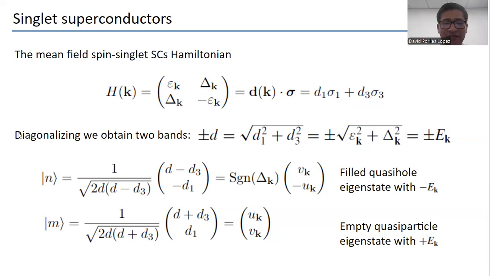If we diagonalize this Hamiltonian, we obtain two bands with this energy, where we have the filled quasi-particle eigenstates and the anti-quasi-particle eigenstates. In our work, we will focus on the filled quasi-particle eigenstate, which obviously depends on d1 and d3, but we can also express it as a function of a unit vector that depends on the Bogoliubov coefficients. This unit vector we will use later to visualize the quantum metric.